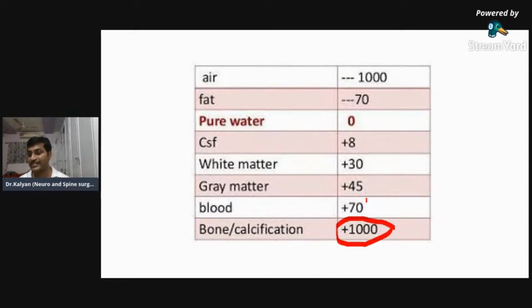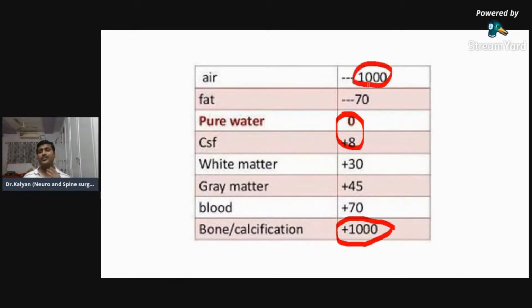If less than 100, you will think of blood. If nearly 1000, you will think of bone. Similarly, you will have to differentiate air from water. If it is around 0, it is either CSF or water. And if it is very low, near minus 1000, then it will be air.